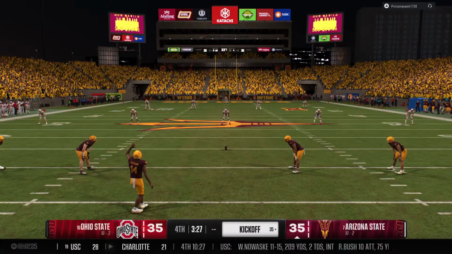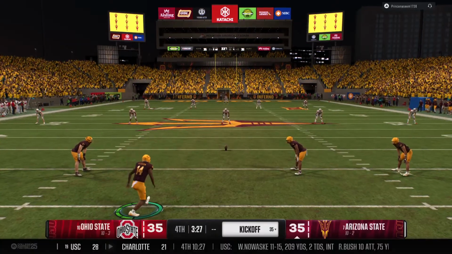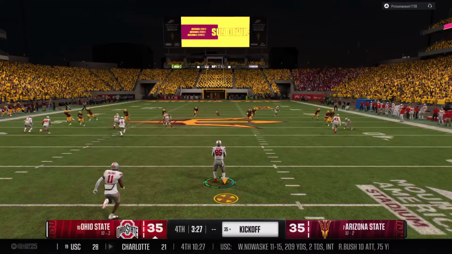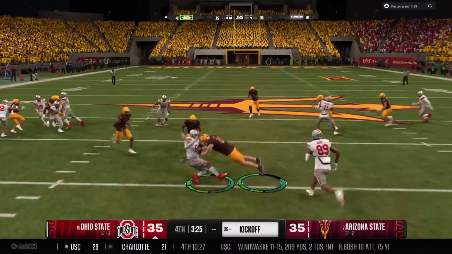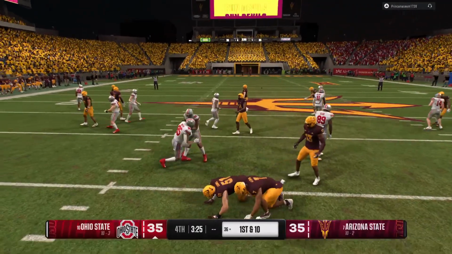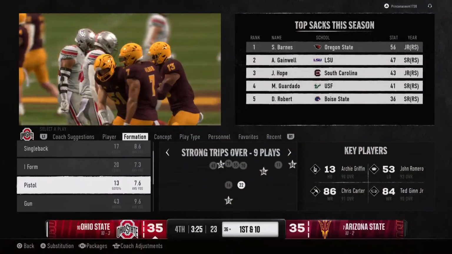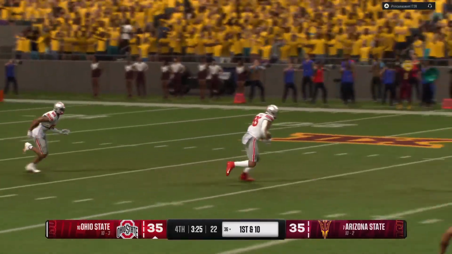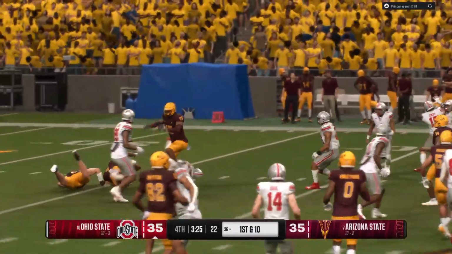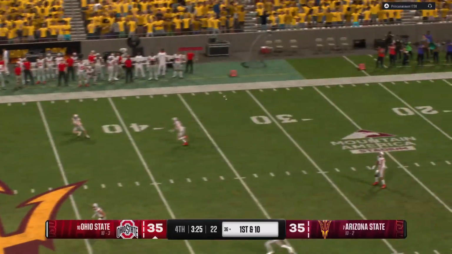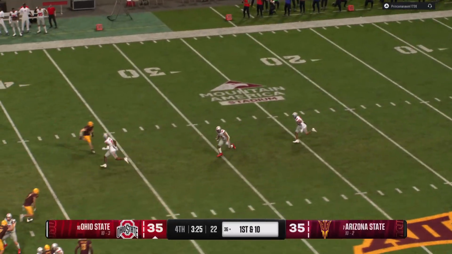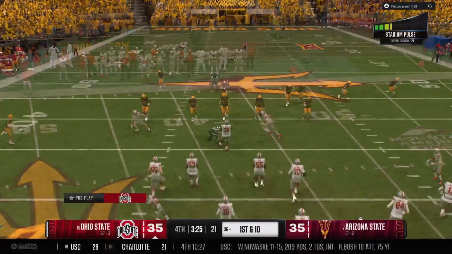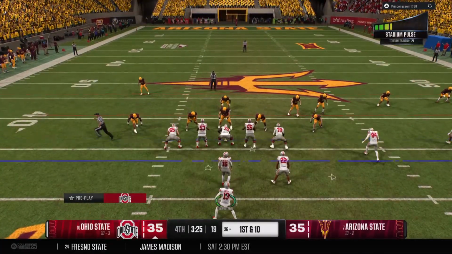Kickoff team has come on the field now to send this one away. This is a squib kick right to one of the blockers on the return team. The returner is brought down. Gets us started on the next drive. Will take over. First and 10. Here comes the powerful Buckeye offense back onto the field.